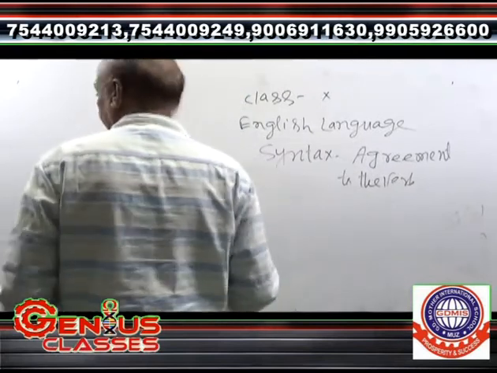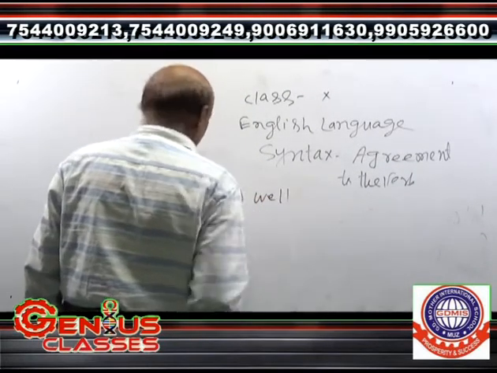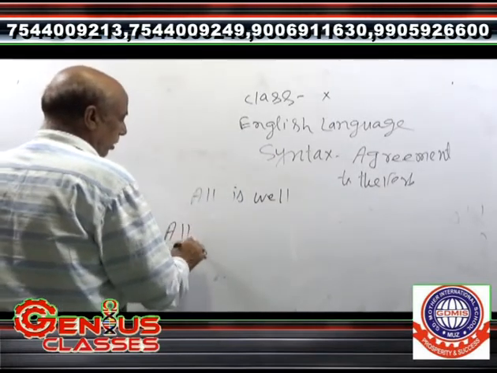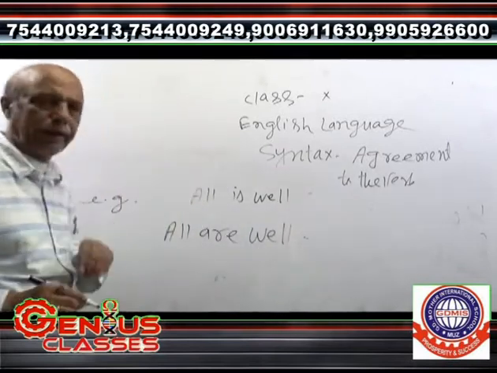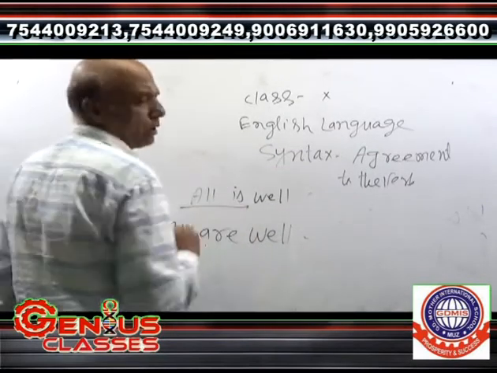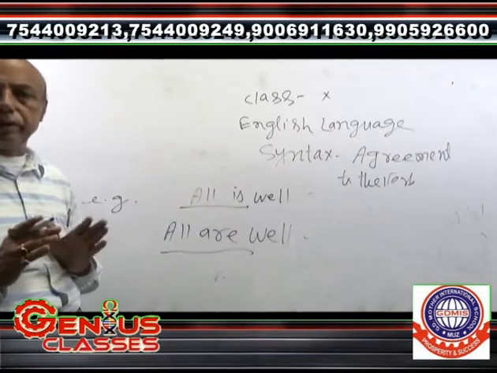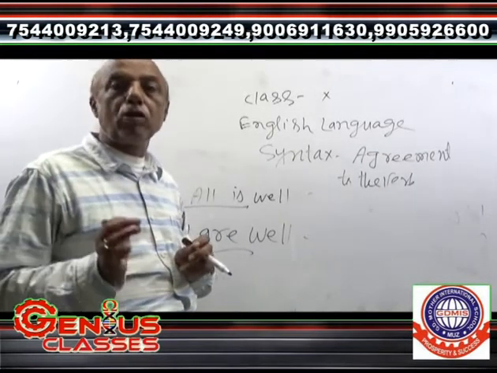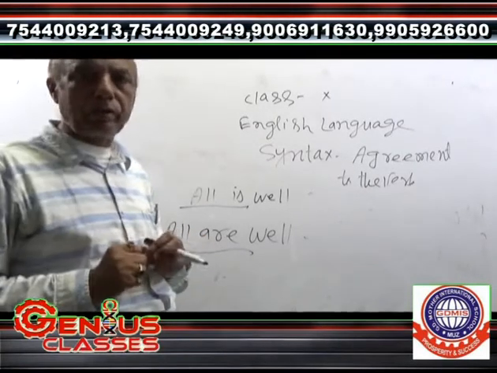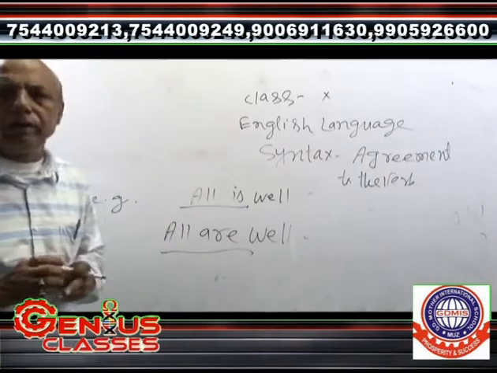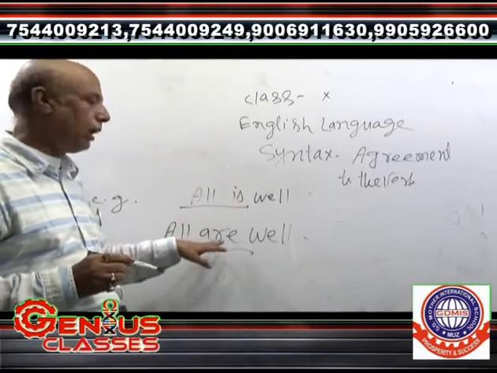Here both are right. I am writing "all is well." Thereafter I am writing "all are well." It means here both are right. Here "all" is given the singular concept. Here "all" is given the plural concept. I have already described it. It depends upon the concept of writing, the concept of feelings, emotion and sense. Therefore, one can take it in this way to write. "All is well" and "all are well," both are right.